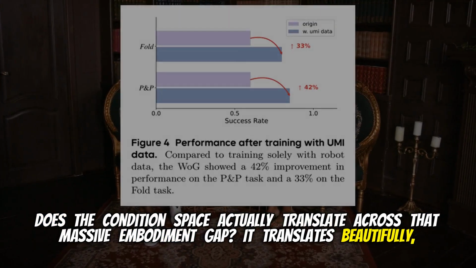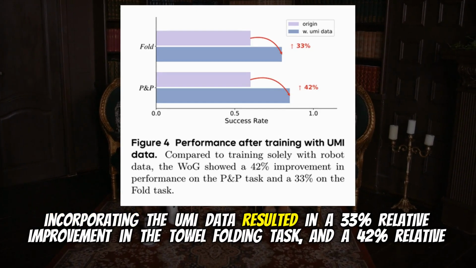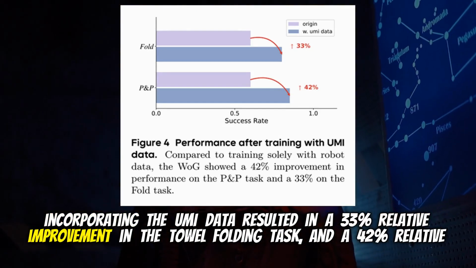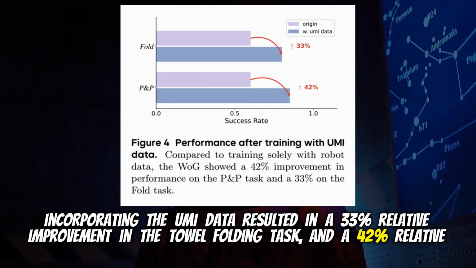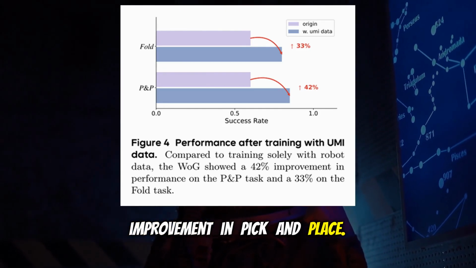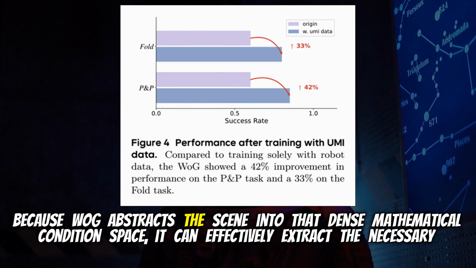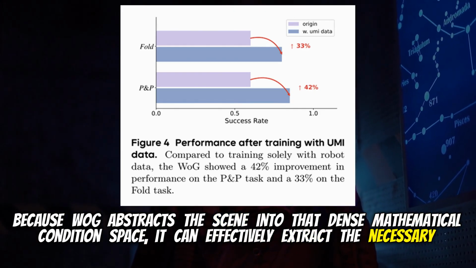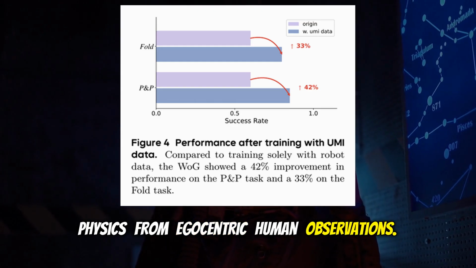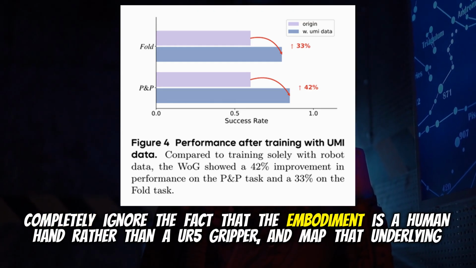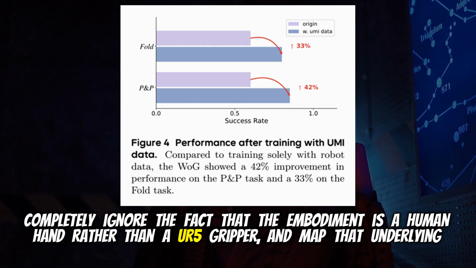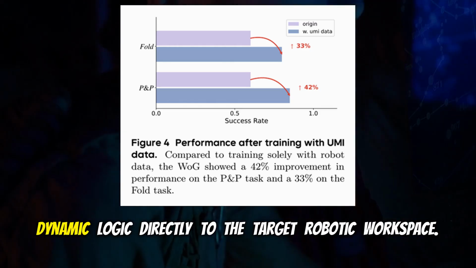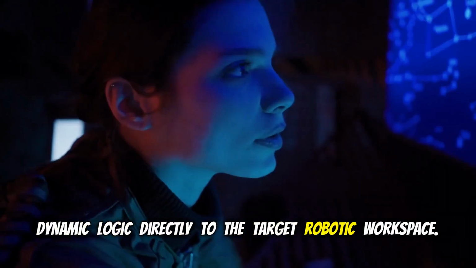It translates beautifully. Incorporating the UMI data resulted in a 33% relative improvement in the towel folding task and a 42% relative improvement in pick and place. Because WOG abstracts the scene into that dense mathematical condition space, it can effectively extract the necessary physics from egocentric human observations, completely ignore the fact that the embodiment is a human hand rather than a UR5 gripper, and map that underlying dynamic logic directly to the target robotic workspace.